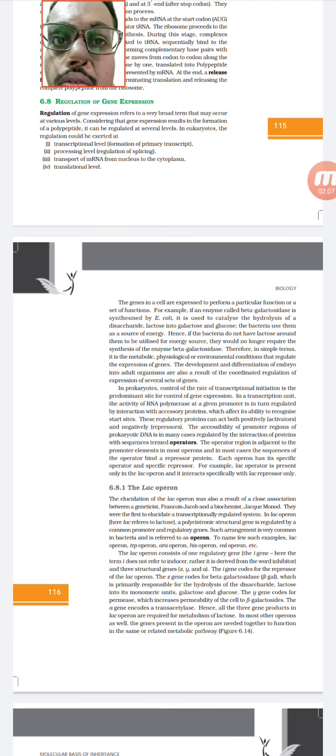In 1961, two scientists from France, Jacob and Monod, came out with a study that was published in Science magazine. What they found out is how the DNA is functioning. For this, they used what they call an operon. And an operon means the genes function in a sequence. That's the meaning of operon.